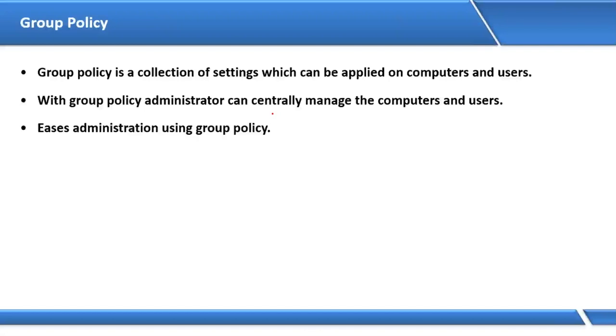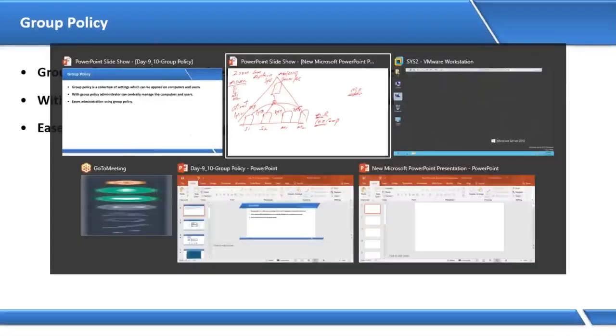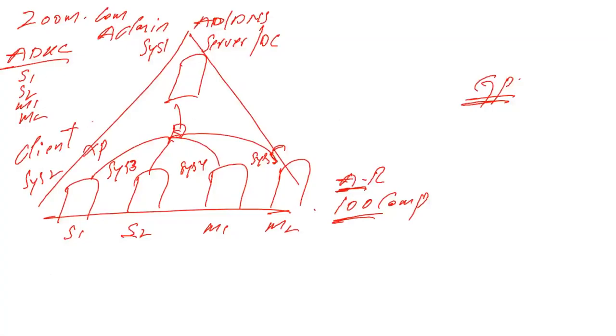So what is group policy? It's a collection of settings which can apply on computers and users. With the help of group policy, we can allow the user to access the resource, or we can deny the user access to the resources. But the question is how to apply group policies, because we cannot apply group policy on single users, because we